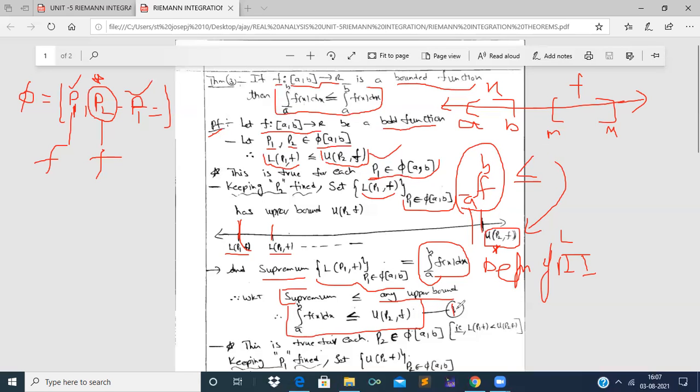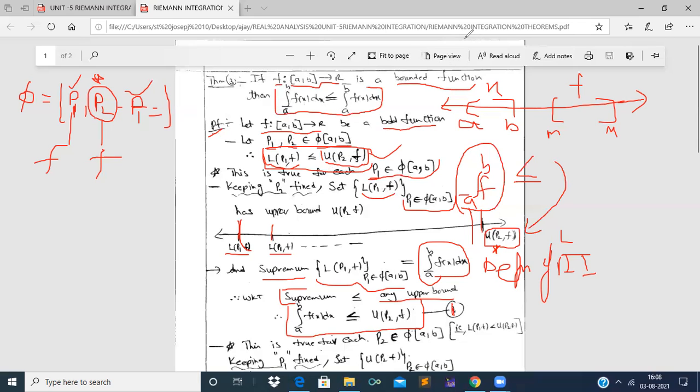Now in inequality 1 we have an inequality relating the lower Riemann integral and the upper Darboux sum. Next, if we consider the same inequality again, L(P1, f) is less than or equal to the upper Darboux sum of partition P2, f. Now in the second part, we will keep P1 fixed and go on changing the partition P2 and see what will happen.